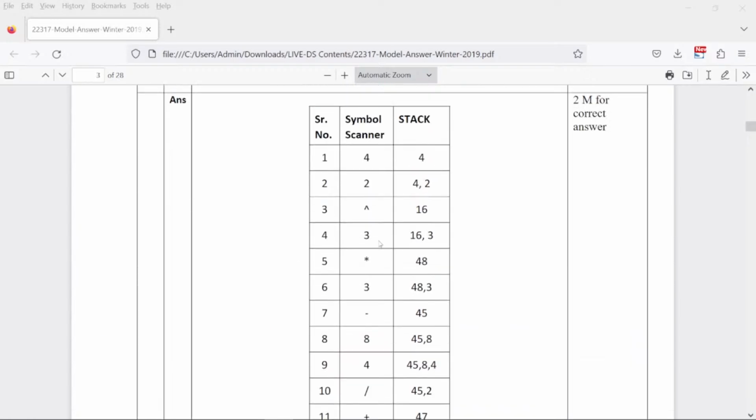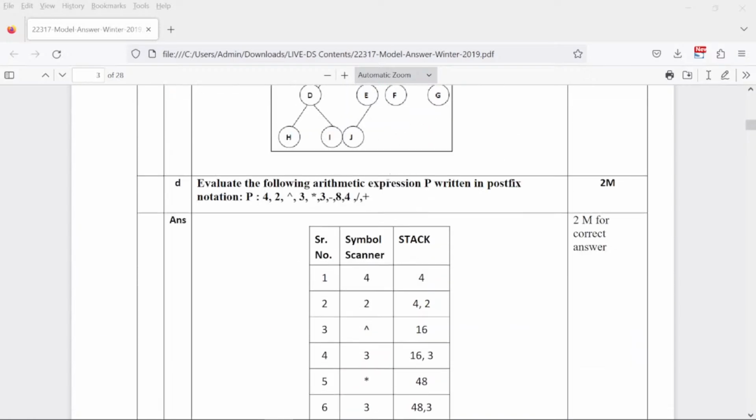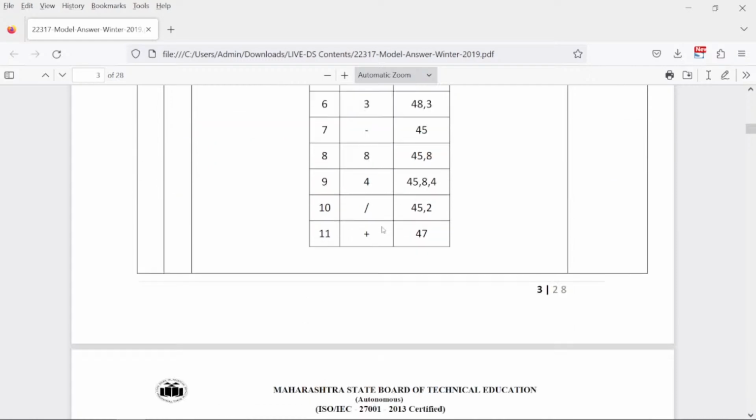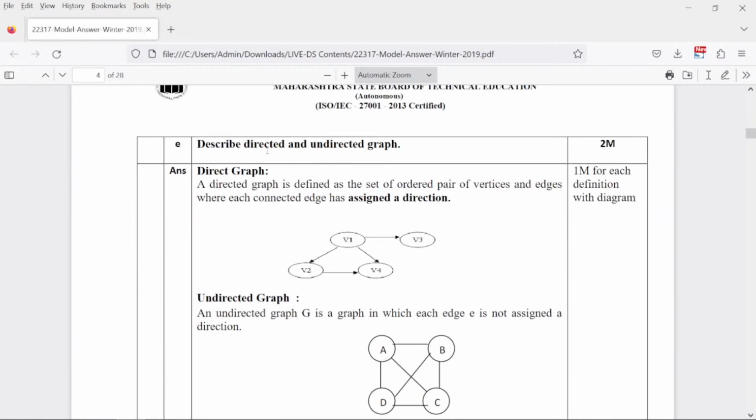Question number 1D you were saying, right? So 1D, prefix to postfix notations, how to evaluate. We have already seen many problems in our previous 2 papers. So you can just refer those two papers and go through.